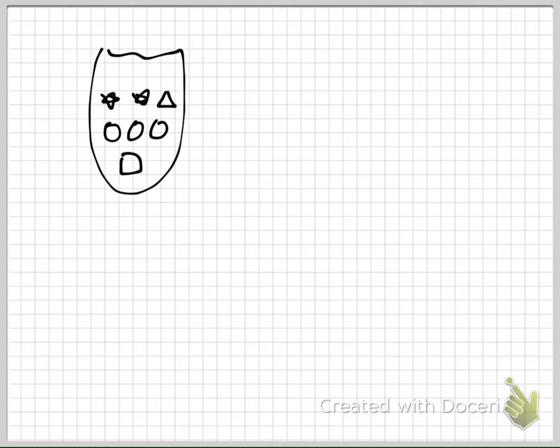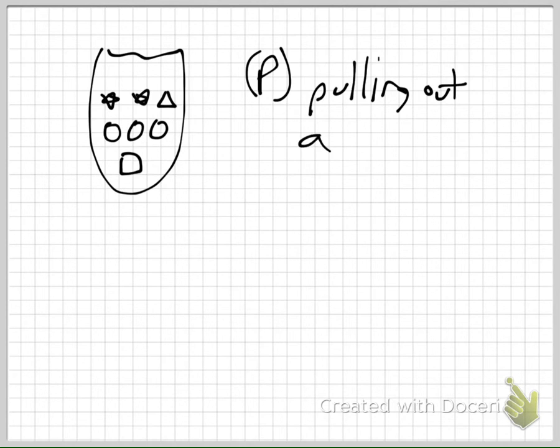If I did this, and I was to say, okay, what is the probability of me pulling out a circle? Here's the deal. This is very important. You go yays over ways, right? Yays over ways. I would write that down on your paper somewhere so you can remember, because that's the probability. That's how it always works.